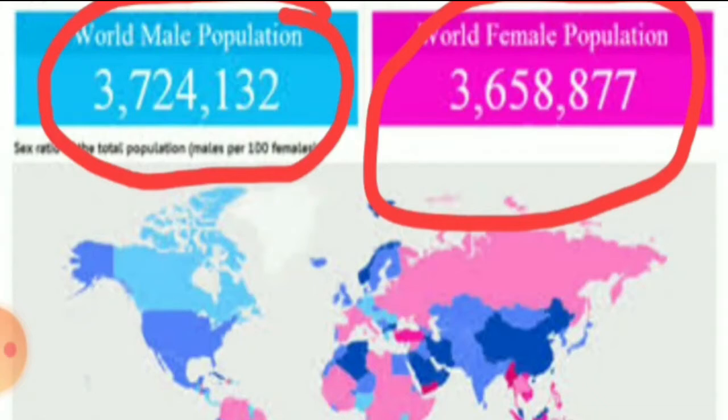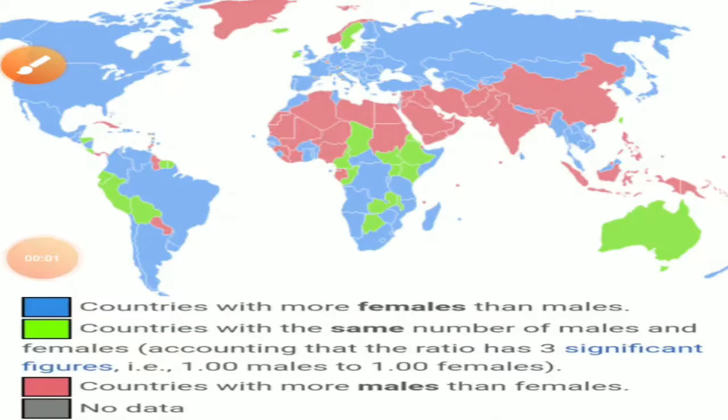Now let us have a look at the world map. Here different countries in the world are represented with different colors. Mainly three colors are used: green, blue and red. Now let us see what these colors represent. The color blue represents the countries with more females than males. The color green represents the countries with the same number of males and females. And the color red represents the countries with more males than females. And there are certain countries whose data are not available, and they are represented with ash color.